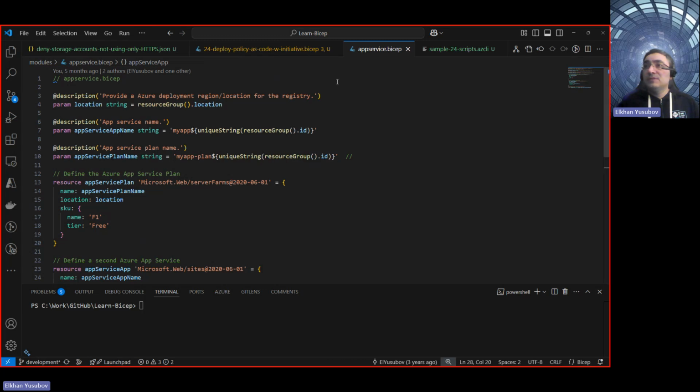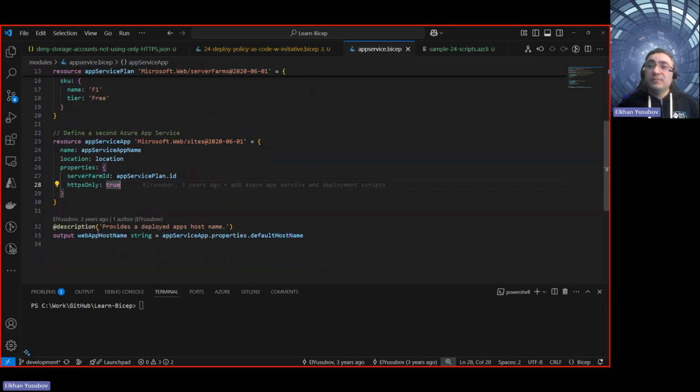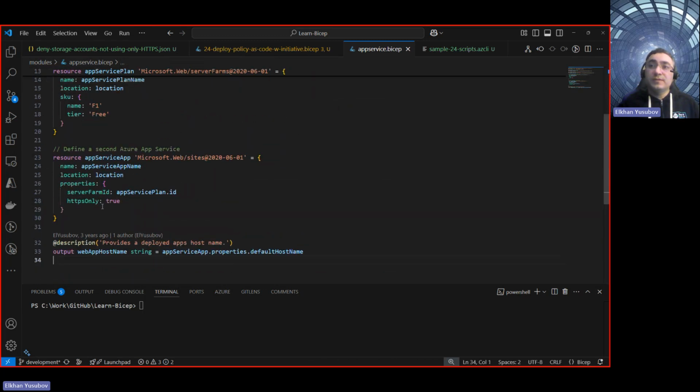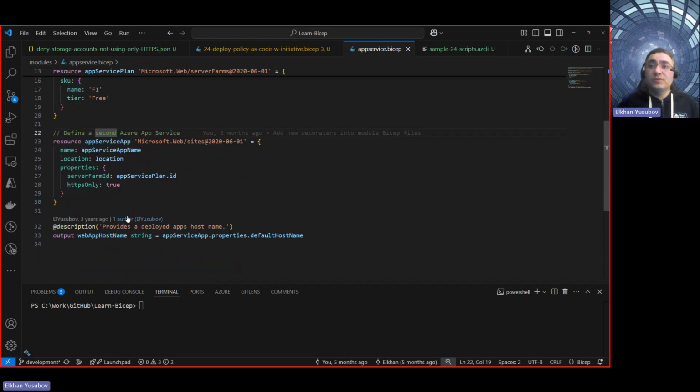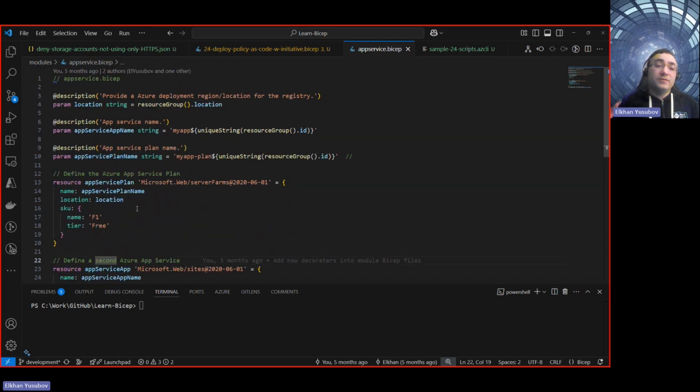So that said, this is the Bicep code, and it basically has 33 lines here, even though if we remove all these comments as well as spaces, it's going to be less than 30. But anyway, this is how we define the application service plan, as well as the site that's using the application service plan. If you would use a traditional way to define this in an ARM template, then it's very easy